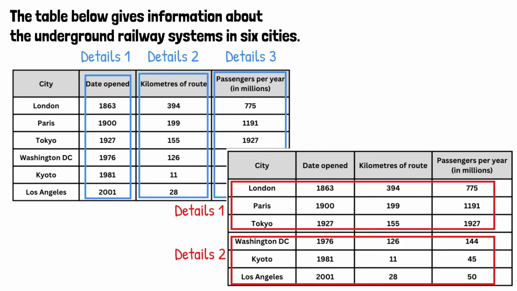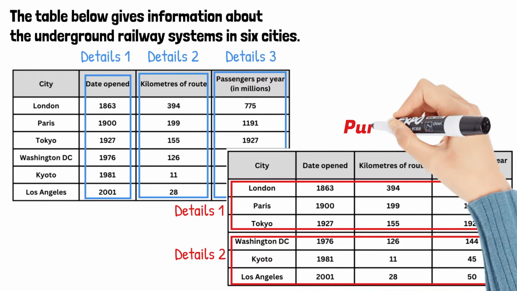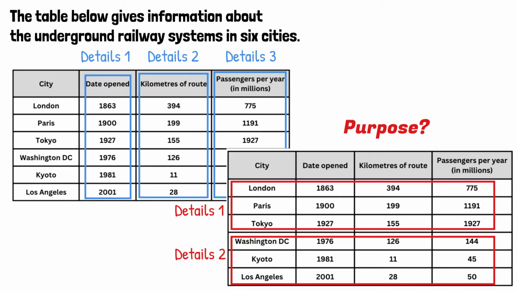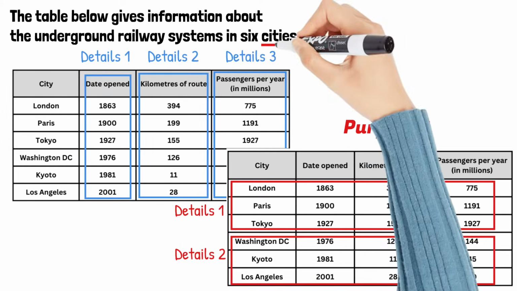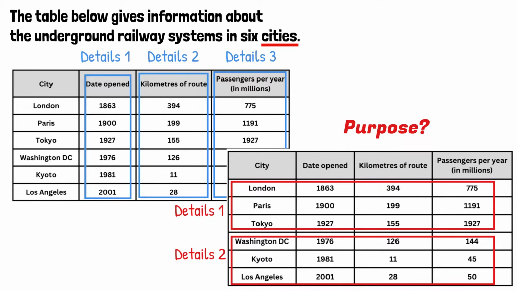Both are correct, but which way is better? To answer this question, I would think of the purpose of the table. What does this table want us to compare? Obviously, the table wants us to compare the underground railway systems in 6 different cities. So I believe it's better to group data by city and not by date, length, and passenger count.